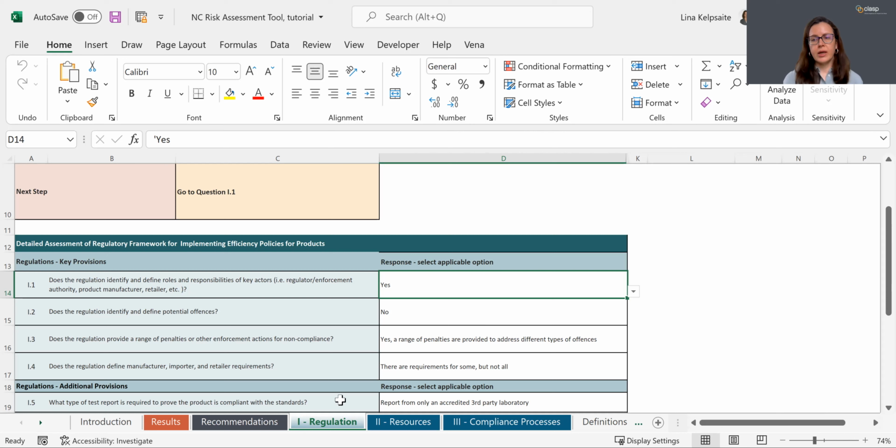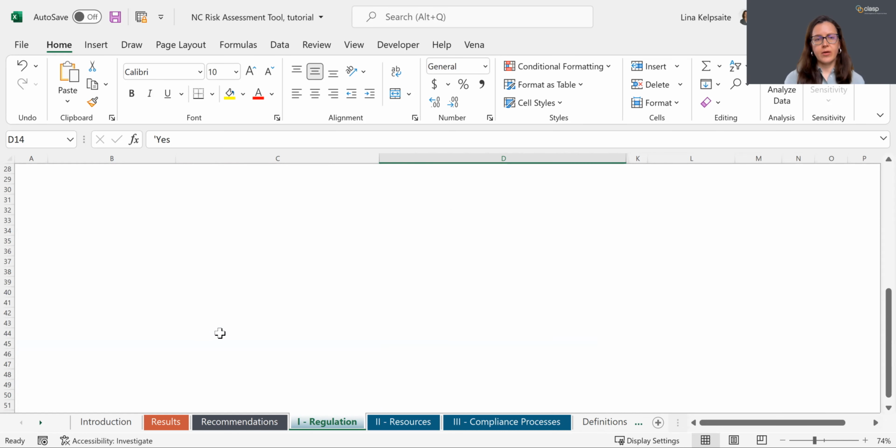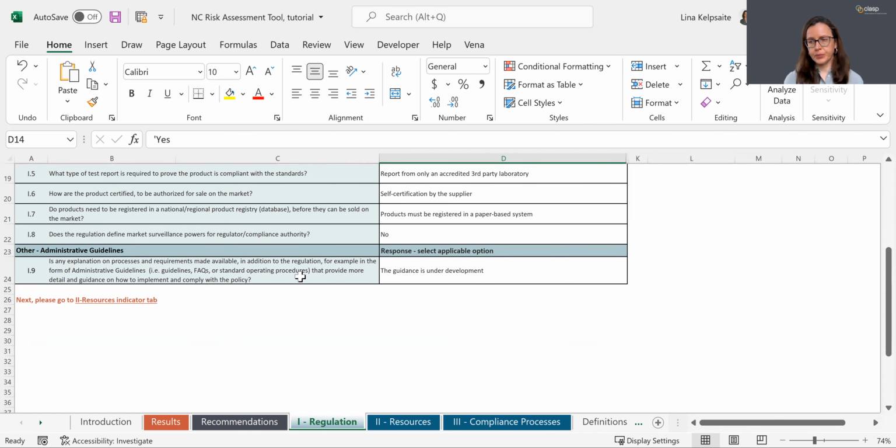For example, for the question number 1.1, whether the regulation identify and define roles and responsibilities of key actors, I said yes for the fictional country. And this way, then I went ahead and answered the rest of the questions, total 9 questions for this indicator.